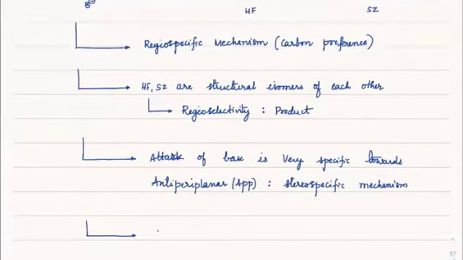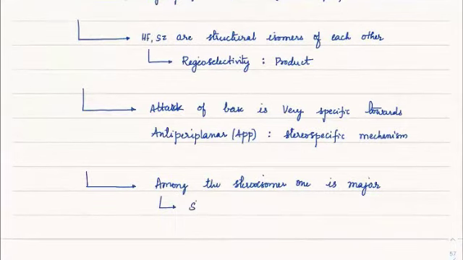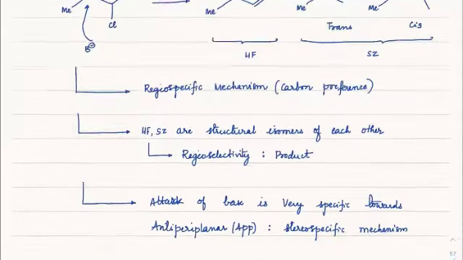Among the stereoisomers, one is major over the other. And that major product is what we call stereoselective. So it would be a stereoselective product. I hope you understood that, beta.